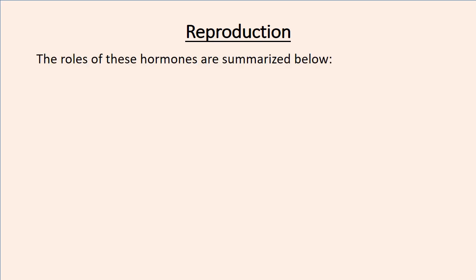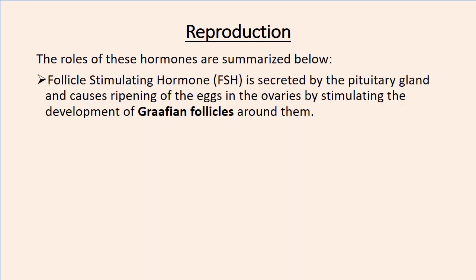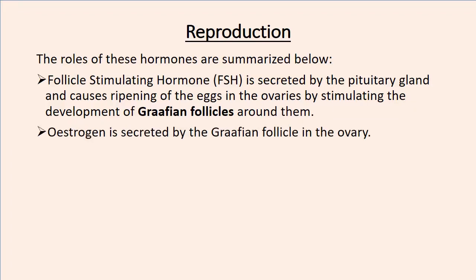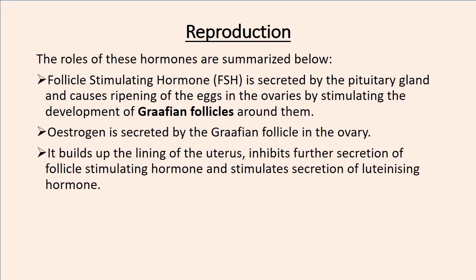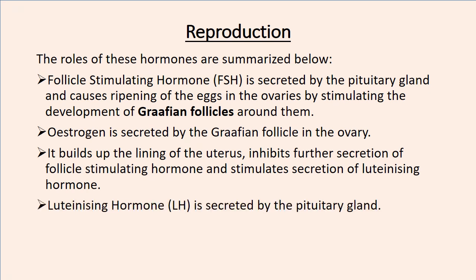So the roles of these hormones are summarized below. So what I've just explained, but now let's put some words. So follicle stimulating hormone is secreted by the pituitary gland and causes the ripening of the eggs in the ovaries by stimulating the development of the Graafian follicle around them. Estrogen is secreted by the Graafian follicle in the ovary. It builds up the lining of the uterus, inhibits further secretion of the FSH, and stimulates secretion of LH.